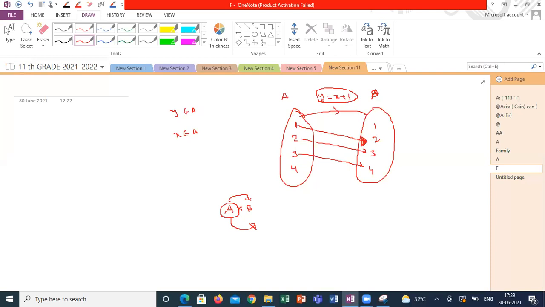Suppose I substitute 1 in this relation, I get 2. So the image of 1 is 2, the image of 2 is 3, the image of 3 is 4. Guys, did you understand the exact meaning of a relation, the meaning of image, and the meaning of first element and second element? Are you clear what I'm trying to say? Any doubts?